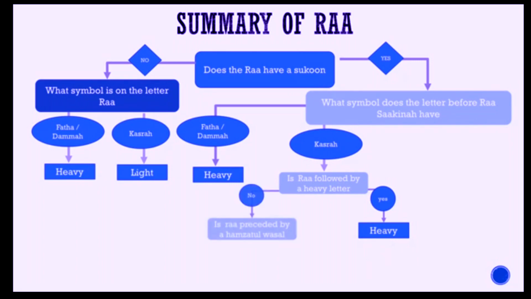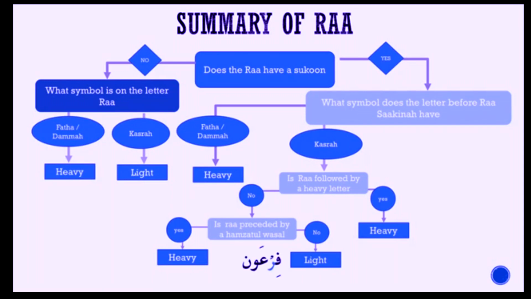If ra sakina is not followed by a heavy letter, then you should ask a question, is ra preceded by a hamzatul wasl? If your answer is yes, then you read ra heavy, as in this example, limaniro tada. If ra is not preceded by a hamzatul wasl, then you should read ra light, as in this example, fir'auna.